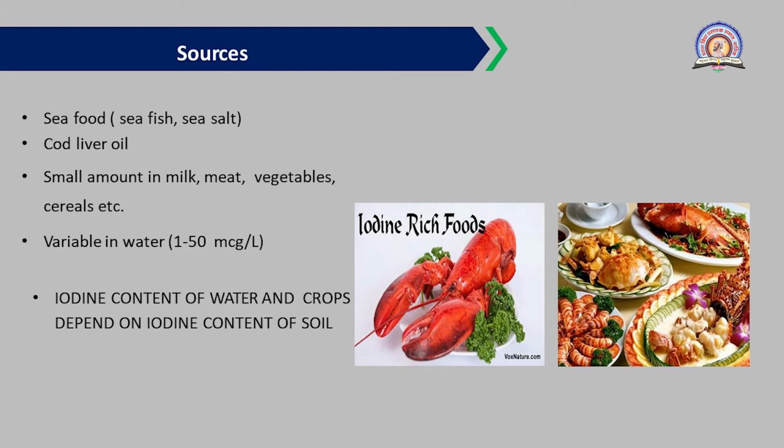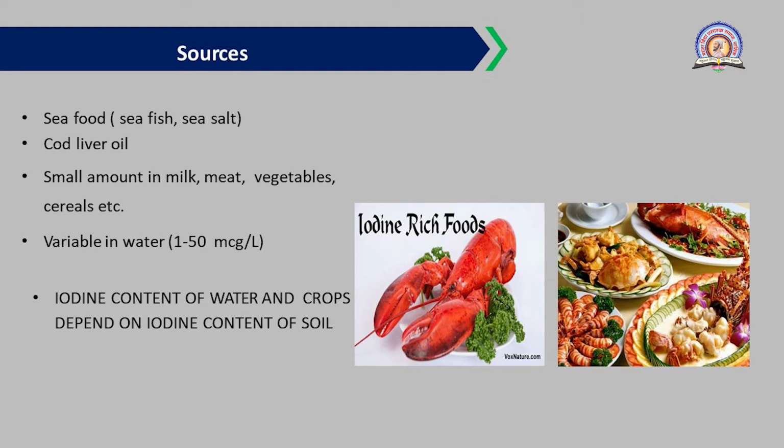The amount of iodine is variable in water, around 1 to 50 microgram per liter. Why is this so? That is because the rainwater percolates through the soil, and as it percolates through the soil at the bottom level, it absorbs the iodine present in that particular soil. So depending upon the iodine content of the soil, the amount of iodine present in water may also vary.